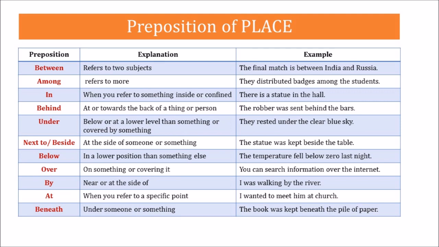In general, we use at for a point and in for an enclosed space. Use the preposition under to talk about people, things, animals that are below something. In the same way, use the preposition over to talk about people, things, animals that are above something or covering something.